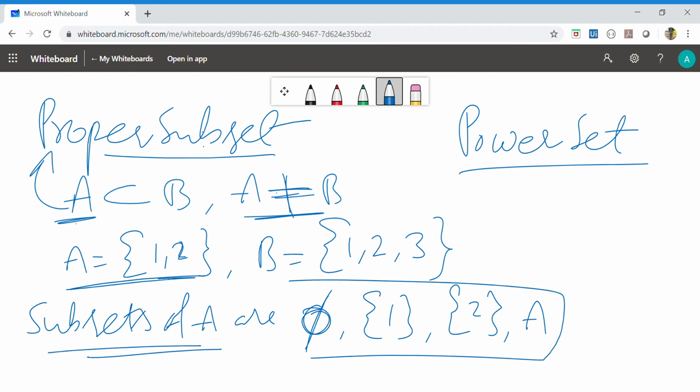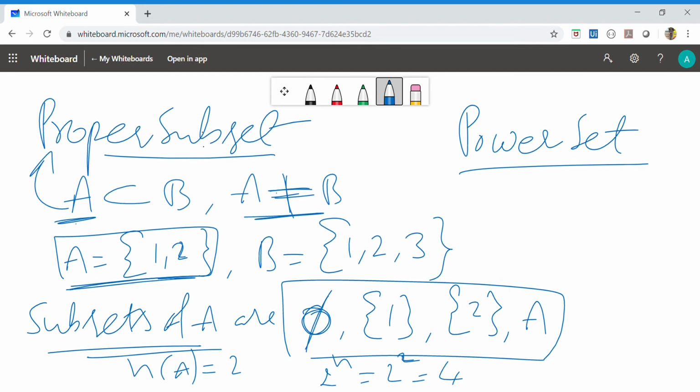4 subsets are there for the set which contains 2 elements. So if n of A is equal to 2, then the number of subsets is 2 to the power of n. That is 2 squared, which is nothing but 4.